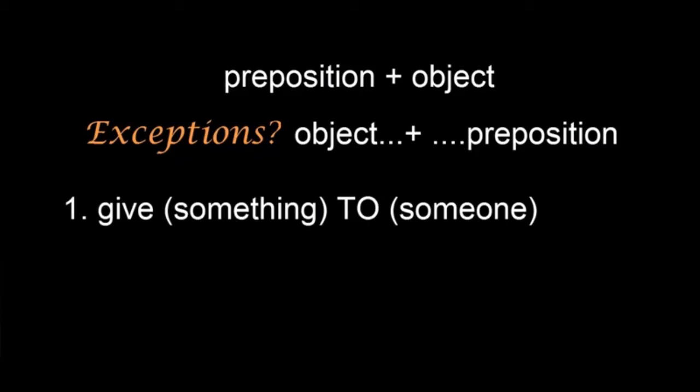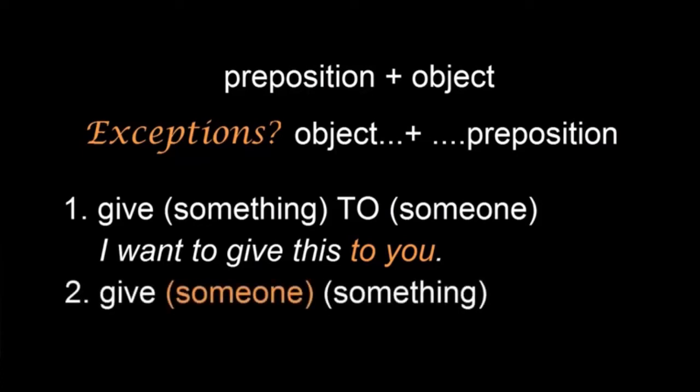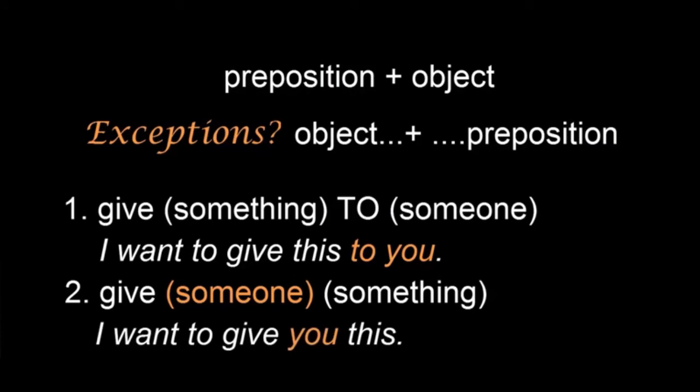For clarity and for emphasis, we leave the preposition and object together. I want to give this to you. If I don't need to stress who is doing the receiving, I can move the object to an earlier position, after the verb and before the object. I want to give you this.